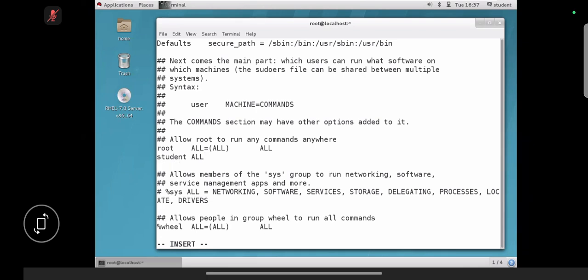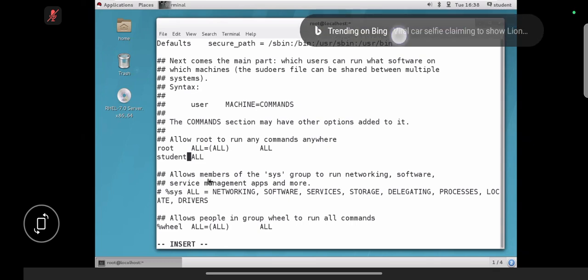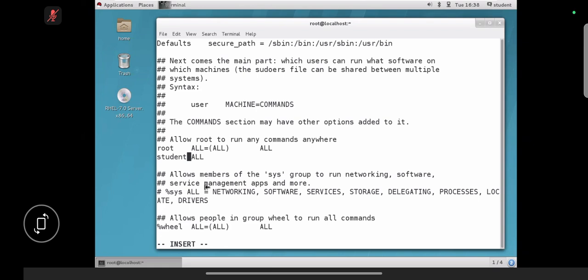So let's see, guys. First field is a username. This field is a username, right? Second field is a host name: localhost, localdomain, server.example.com, client.example.com, like that. But I have given ALL. Why ALL?